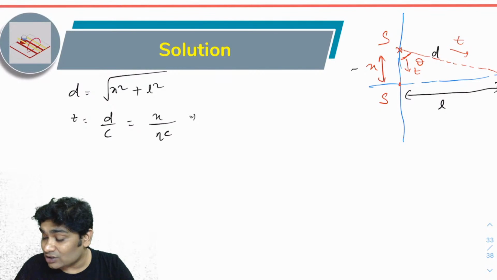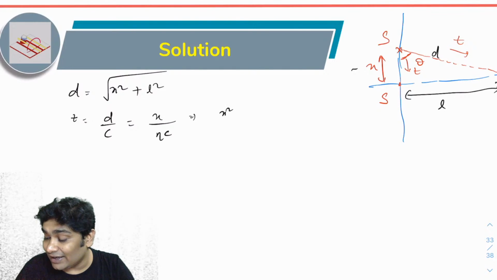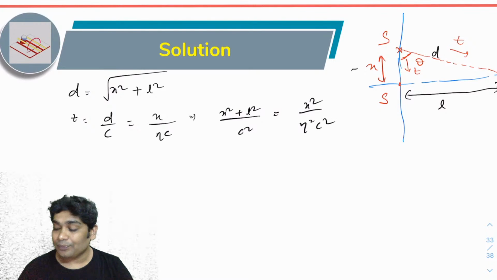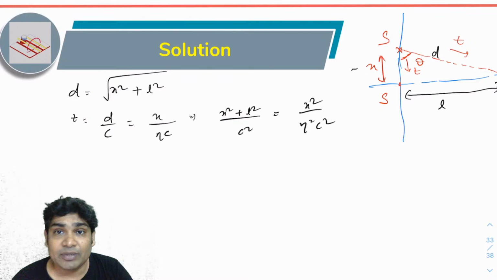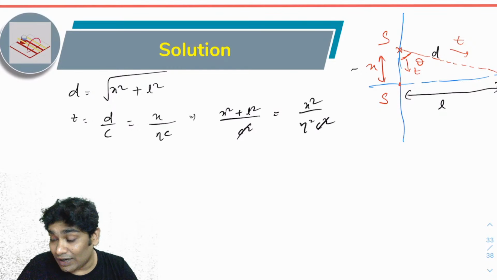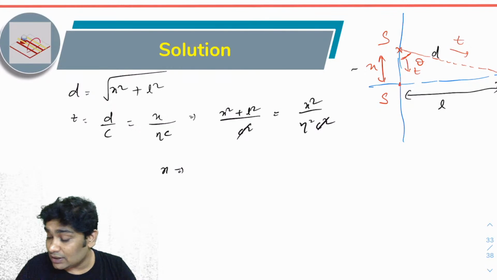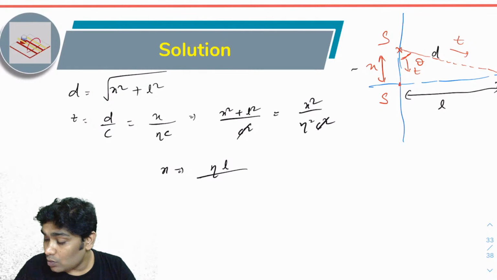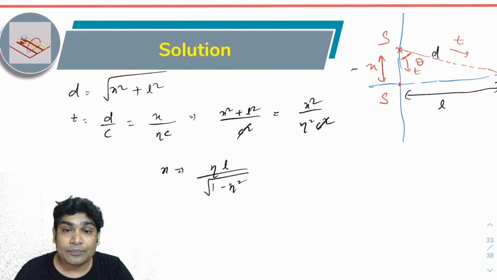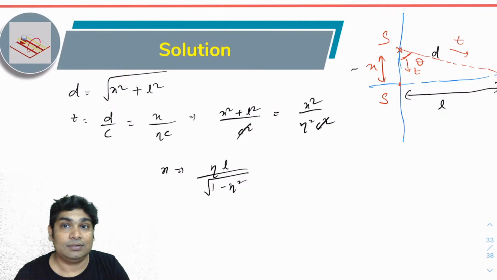So let's write this. If I square both the sides, I will get (x squared plus L squared) over c squared equal to x squared over beta squared c squared. Just squaring both the sides gives me this. Now I can cancel out these c squares, and what I will find is x equals beta L over the square root of 1 minus beta squared. I hope everybody is following this.